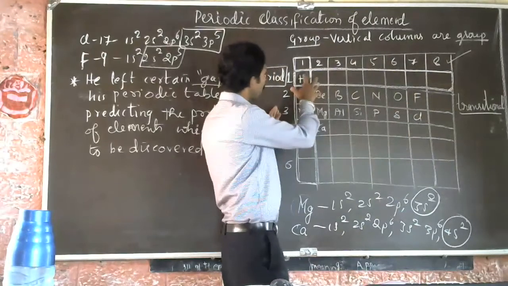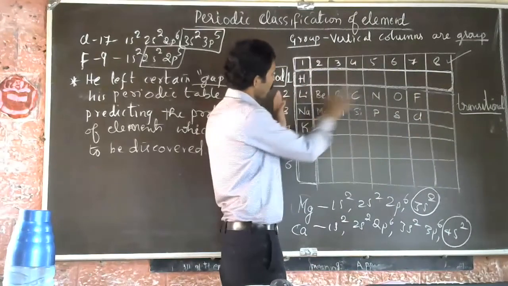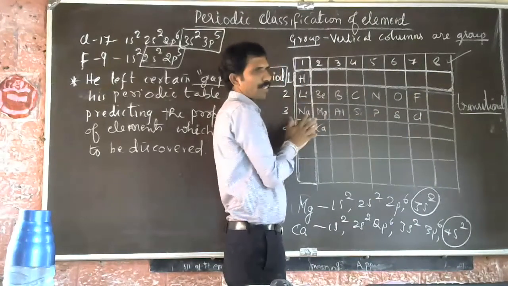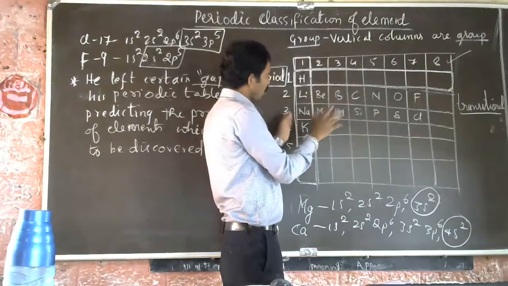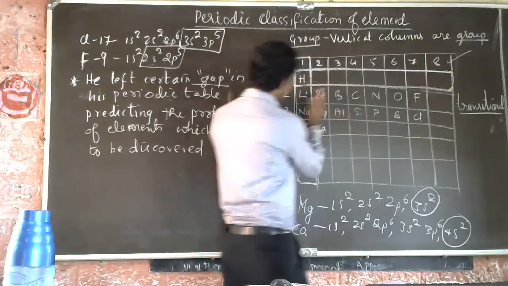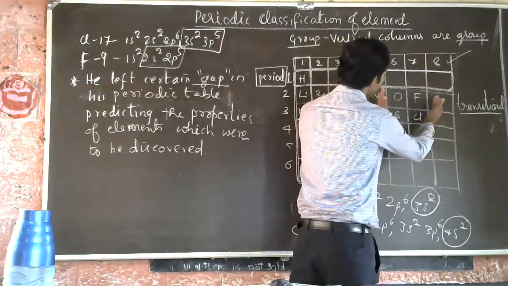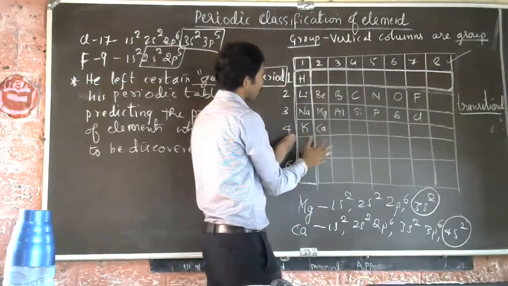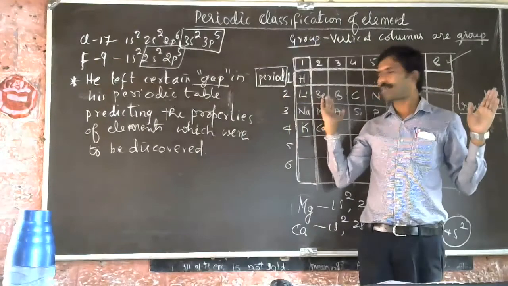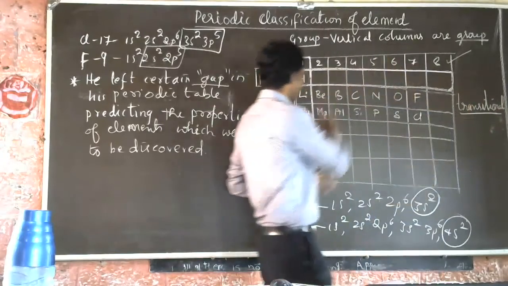You see this, the metals and non-metals. Usually on the basis of metal and non-metal they were classified. If you see this, all non-metals are present on the left side of the periodic table, and if you see the right side of the periodic table, you can see the metals.